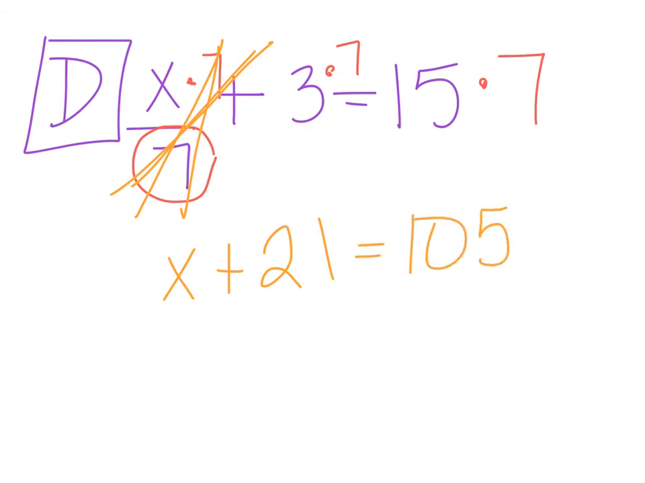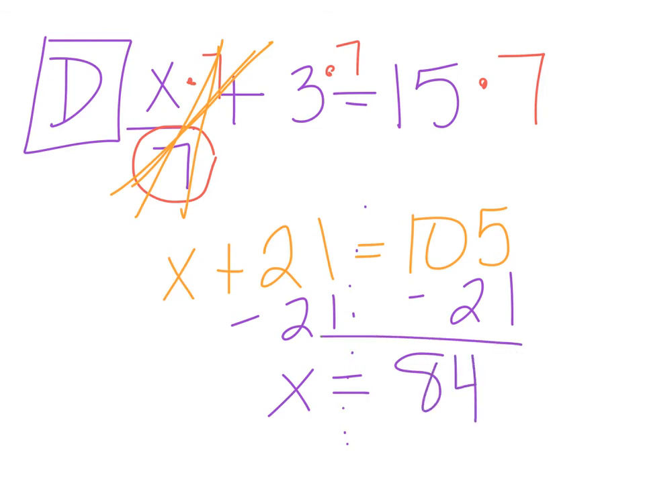All right, are we done? Almost. We got to move that. We're going to make our mirror. Got to move 21 over. Now we have x equals 84. See? That was easy. We got a fraction, but we're not going to worry about it. One last problem.